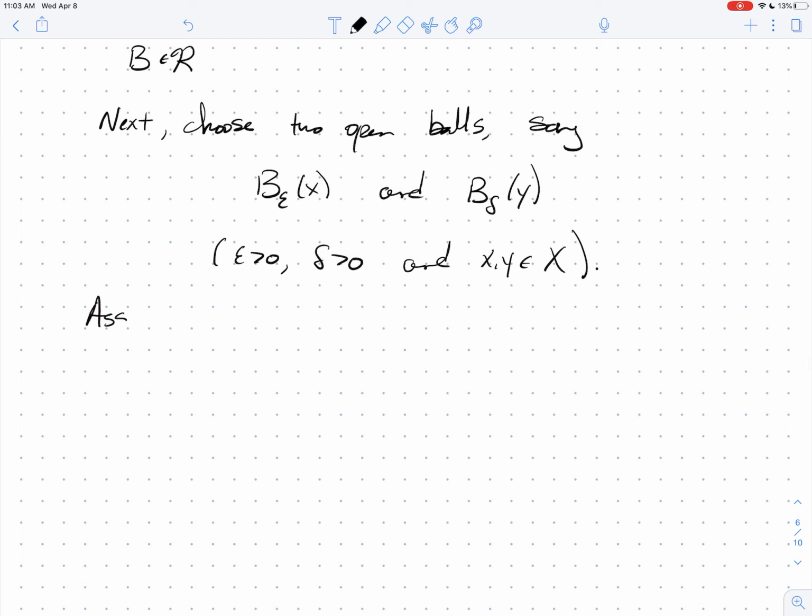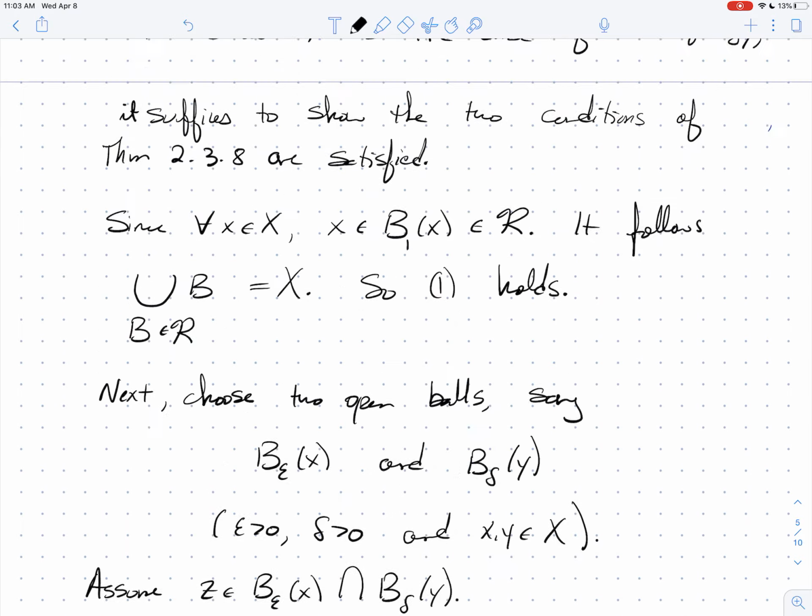Now I'm going to assume that Z is in the intersection of these 2 open balls, because that's the situation the theorem talks about. If none of them ever intersect, then we're done trivially. So I can assume that a Z lives in that intersection.